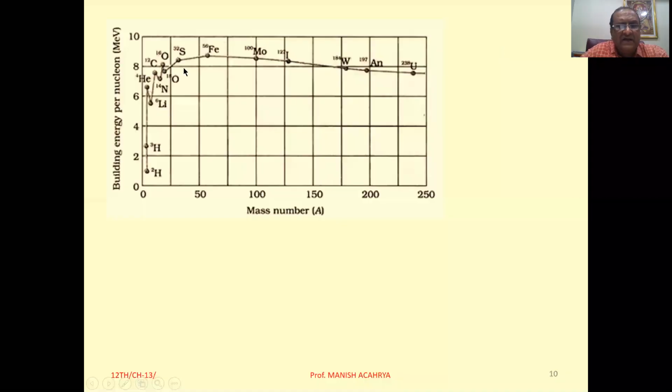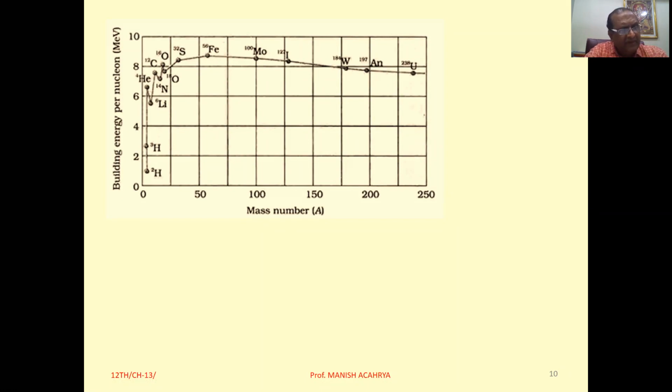See, here in this graph, we can observe this thing. For atomic mass number 30 to 170, the variation in binding energy per nucleon that is very small. So we can consider the binding energy per nucleon in this particular range is almost constant.